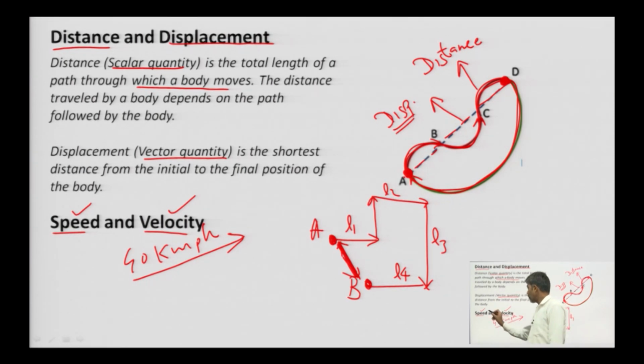So, when speed is identified with the direction, then it is velocity. Okay. So, you can say that the magnitude of the velocity is the speed, right.